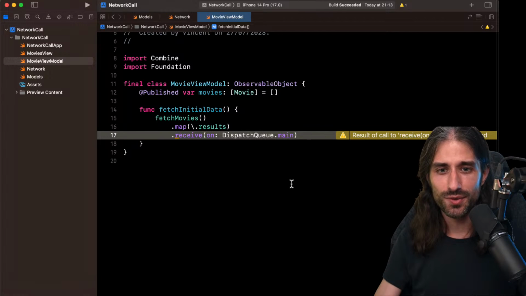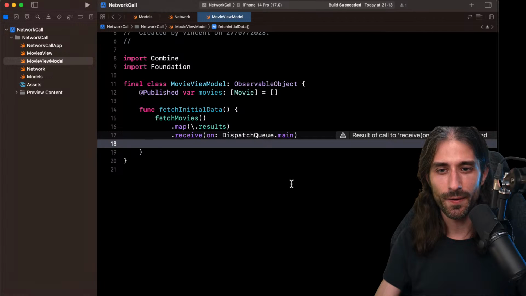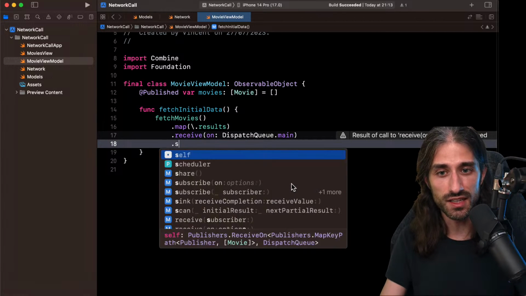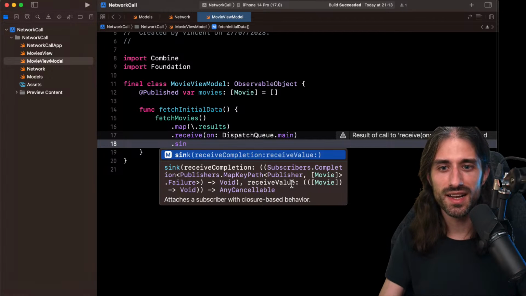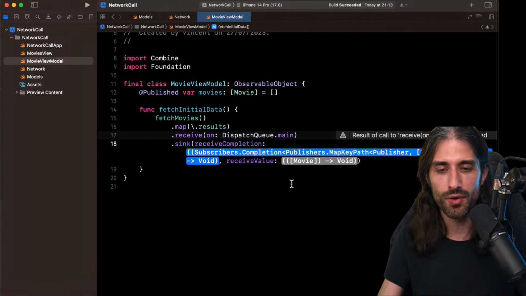Okay, and now that we've said receive on, we can sink. I will actually show you an alternative syntax just a little bit after, but first let's take the most simple syntax, so sink.